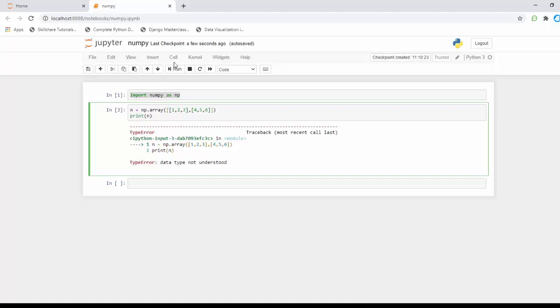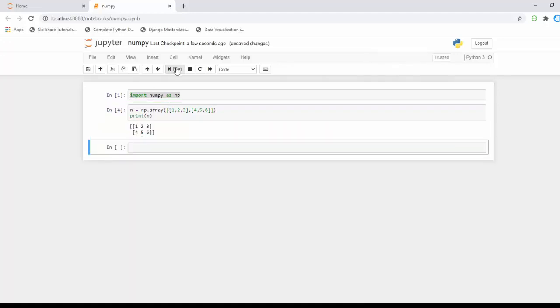That's it. I'm gonna run this now. Now you can see that it is in the format of a matrix. This is how a numpy array will look. I think it would be clear with this.